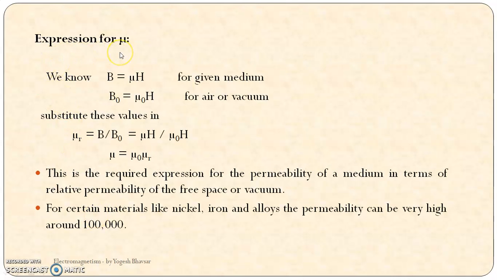The expression for permeability. As we know, B is equal to mu H for a given medium and B0 is equal to mu 0 H for air or vacuum. So we can substitute this value in the relative permeability equation. That is mu r is equal to B by B0. So B is mu H and B0 is mu 0 H. H is a constant for both the materials, so H will get cancelled and mu is equal to mu 0 mu r.